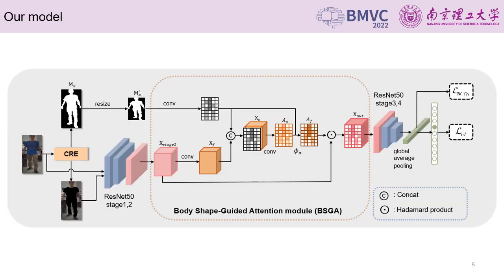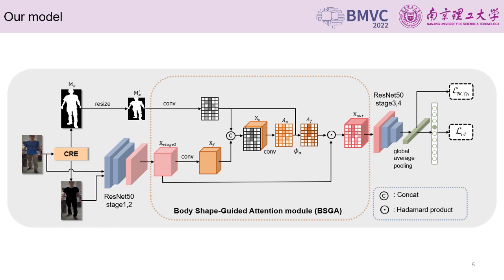After sending the original image and the erased image into the network, we hope the network can learn some clothes relevant features adaptively, but at the same time, the model may focus on some interference information in the background. To enable the model to focus more on the human body, we introduce a body shape guided attention module in the network, using the previously generated banded mask to do a convolution, and then concatenate it with the feature map after a dimension reduction to get an attention map.